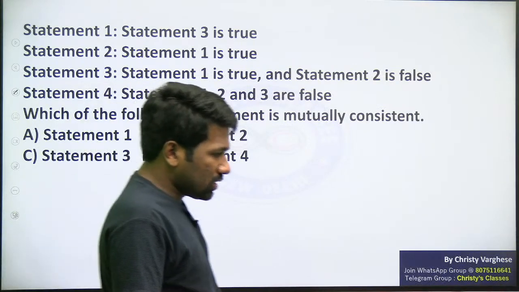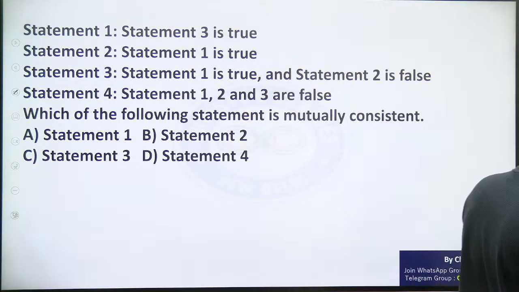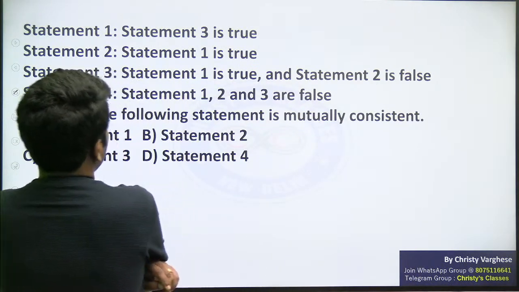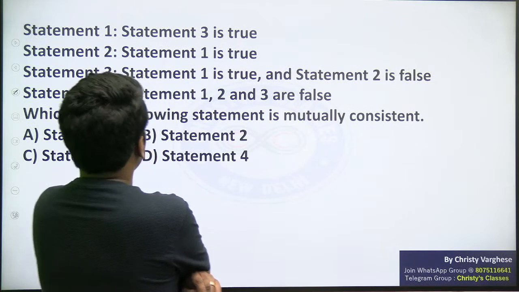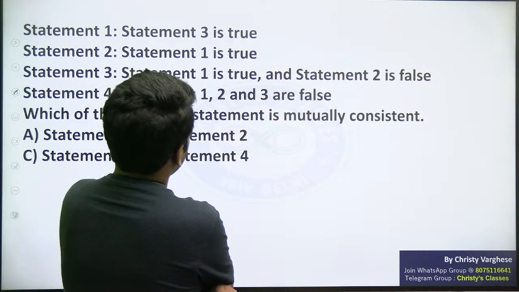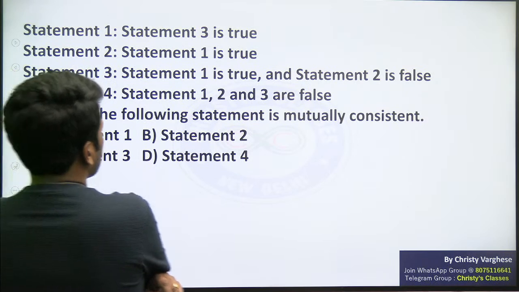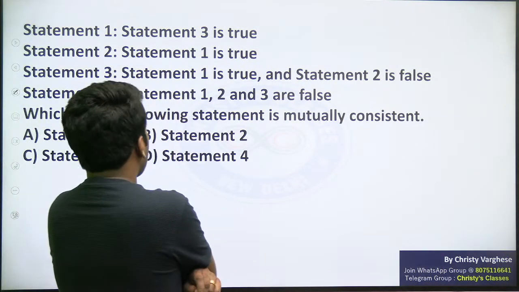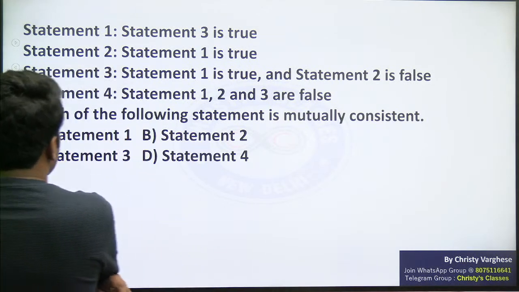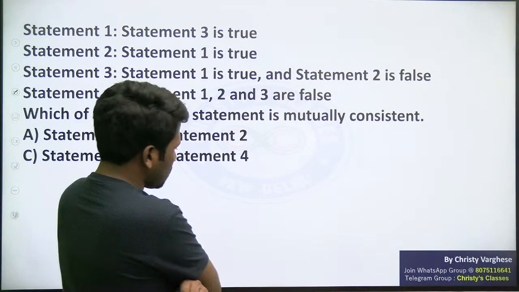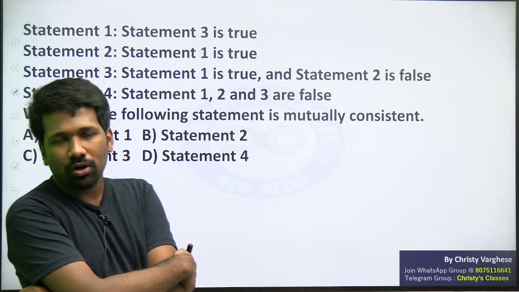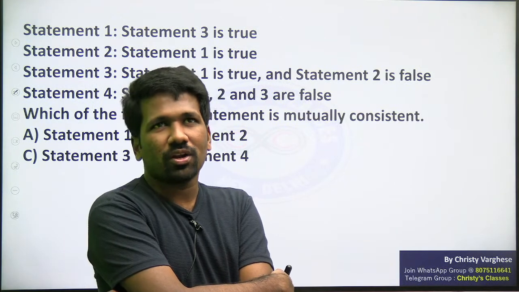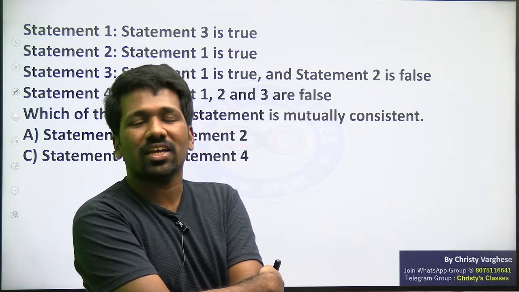So some of you got the answers. I will explain. This is a truth or lie related problem, a statement related problem. Very good question. Statement 1: statement 3 is false. Statement 2: statement 1 is true. Statement 3: statement 1 is true and statement 2 is false. Statement 4 is saying statements 1, 2, 3 are false. Which of the following is mutually consistent? Mutually consistent means which of the following statements is not contradicting the other statements, contradicting with respect to the validity of the statement itself.